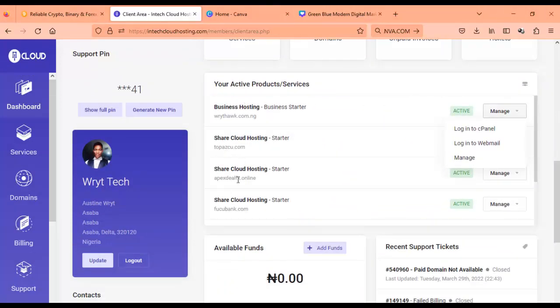You can see there are other hostings here that I have running for my clients, and when I want to use it, you can see it right here. So you can either log in from your client area of the registrar website or through the link that will be sent to your email. Okay, so I am logging in here. Whichever way, it will take you to the cPanel.